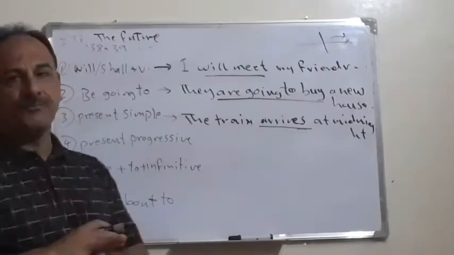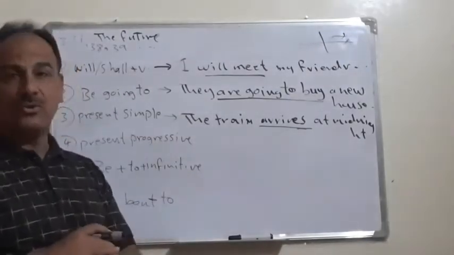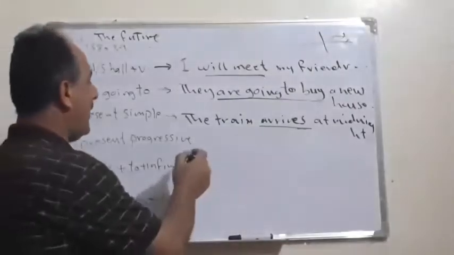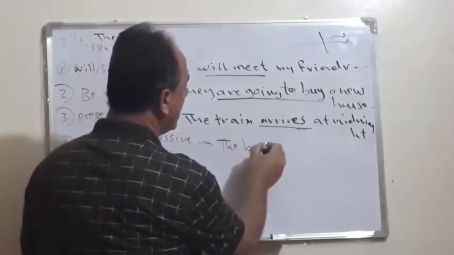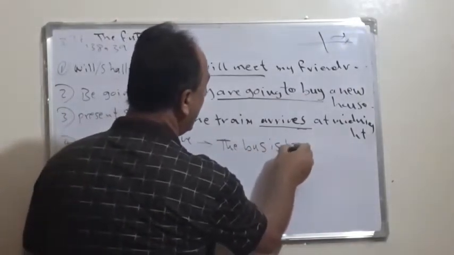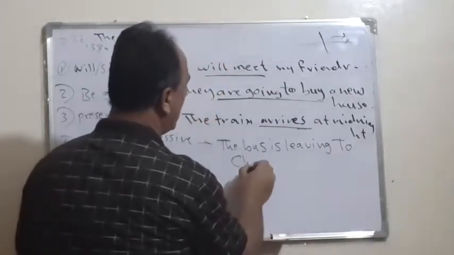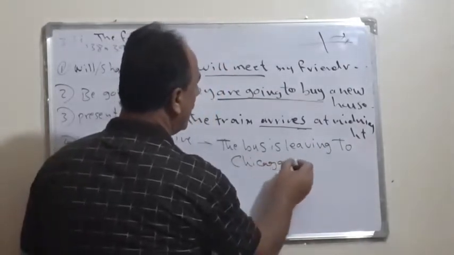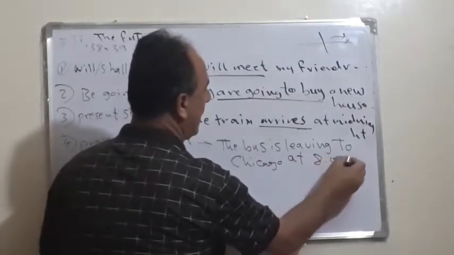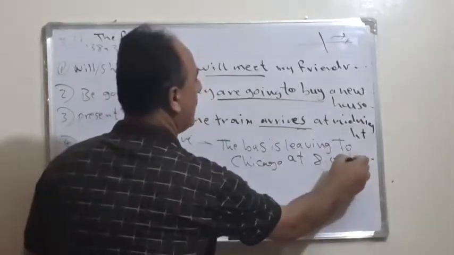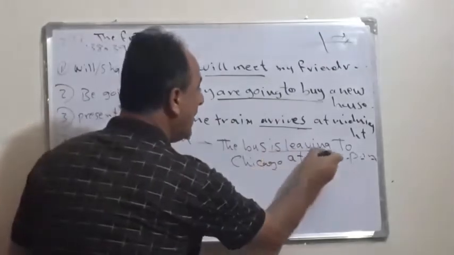Or it is possible to use the present progressive to mean the future. For example, we can say the bus is leaving to Chicago at, let's say, 8 o'clock p.m. See, the bus is leaving.